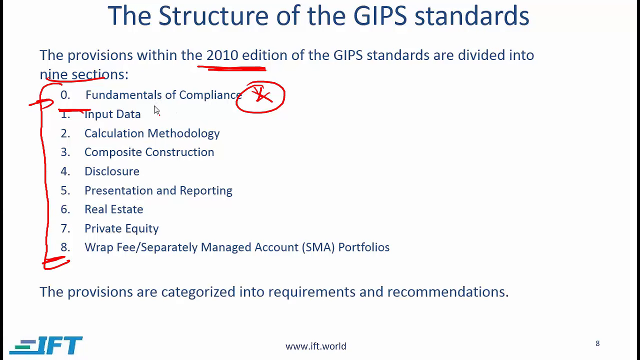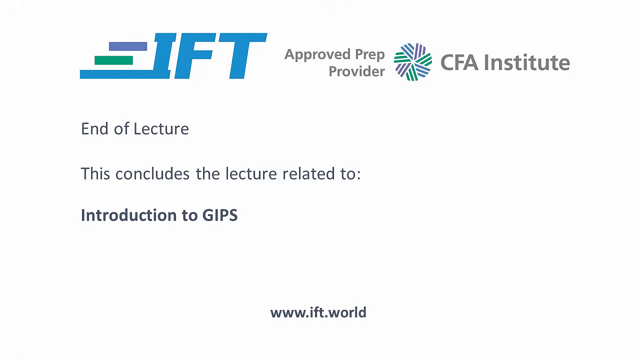For each of these provisions, there are certain requirements and there are also certain recommendations. And at least for provision 0, fundamentals of compliance, we will go through both the requirements and the recommendations. For the other provisions, we will look at the details when we do level 3. That is it for this reading. In the next reading, we will talk about GIPS in a little more detail.